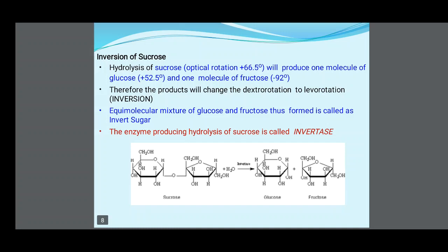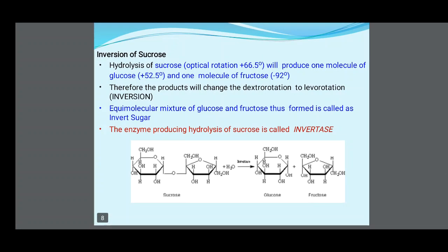Inversion of sucrose: hydrolysis of sucrose, whose optical rotation is plus 66.5 degrees, will produce one molecule of glucose, that is plus 52.5 degrees, and one molecule of fructose, minus 92 degrees. Therefore, the product will change from dextrorotation to levorotation, that is inversion. The equimolecular mixture of glucose and fructose thus formed is called invert sugar. The enzyme producing hydrolysis of sucrose is called invertase. The sucrose gets converted into glucose plus fructose in the presence of the enzyme invertase.